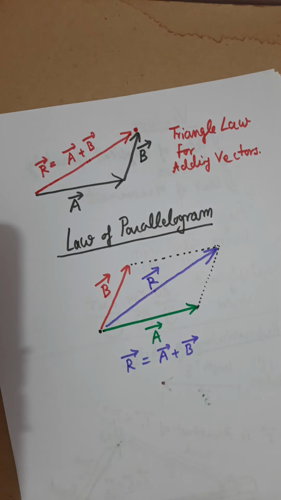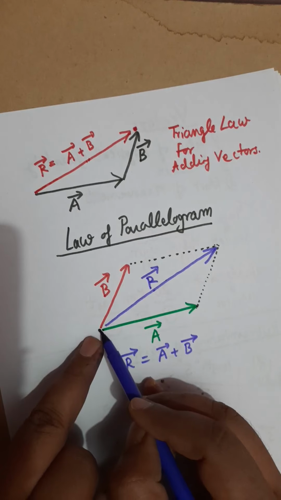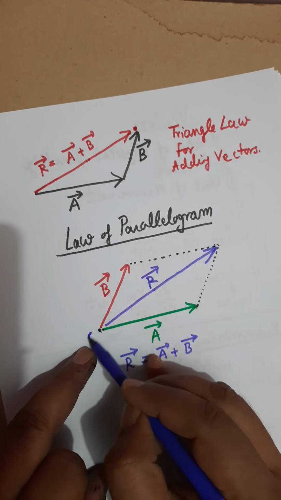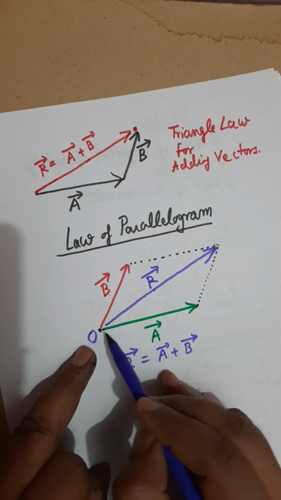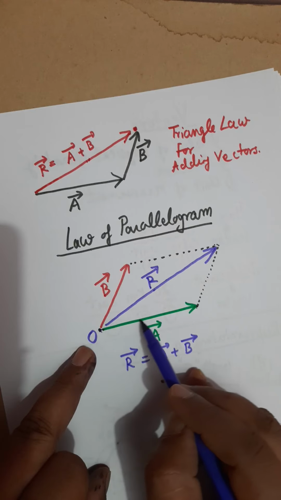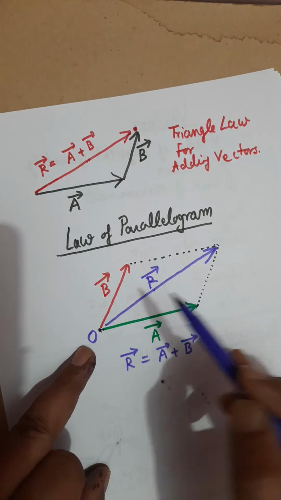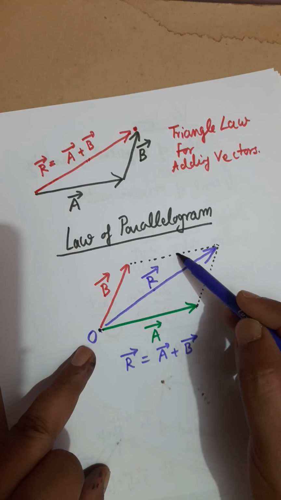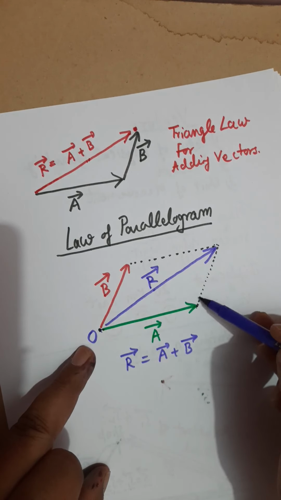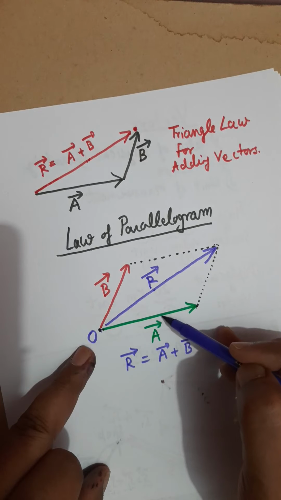I am stating the statement again here. Choose a point, let's say O. Draw A vector in one direction and B vector in some other direction. Then draw two more lines to complete a parallelogram including A and B.